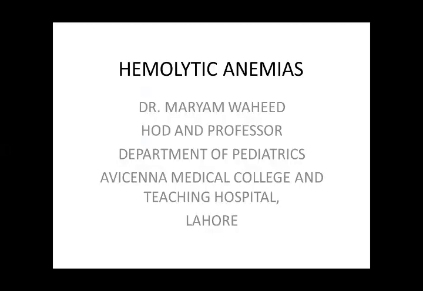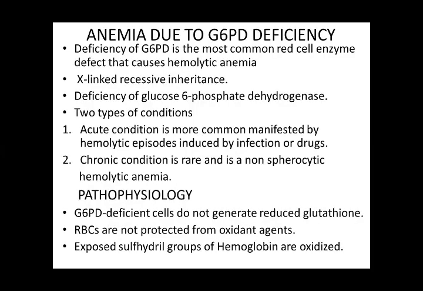Now the second topic is hemolytic anemias except the thalassemias. One common cause of hemolytic anemia is G6PD deficiency, and this is the most common red cell enzyme defect that causes hemolytic anemia. It is an X-linked recessive inheritance, so it is more common in males. Deficiency of glucose-6-phosphate dehydrogenase is there, and there are two types of condition.